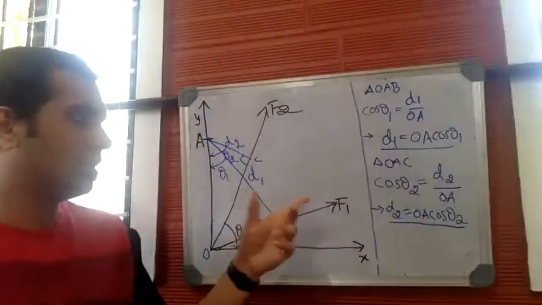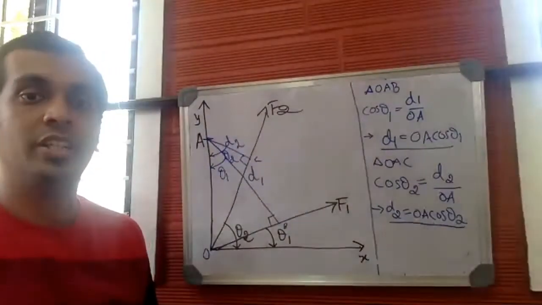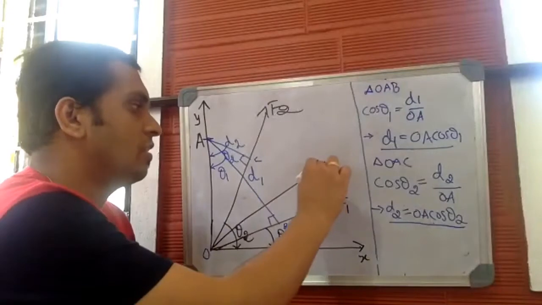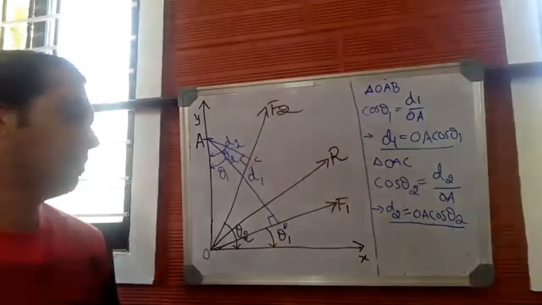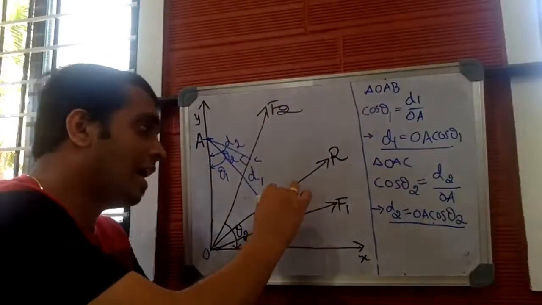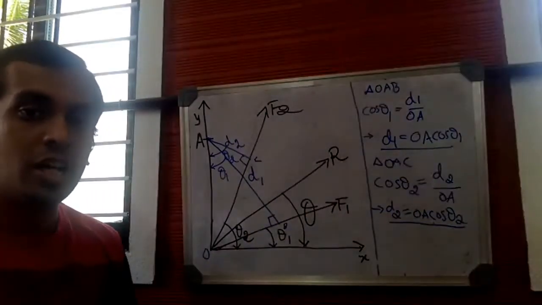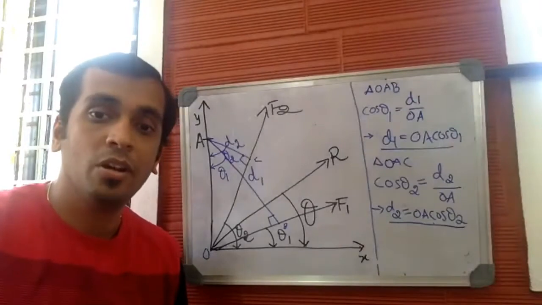Now we have two forces, F1 and F2. We need the resultant. Let me draw the resultant as well. So resultant will go in this way. Let R be the resultant of the two forces, and let R make an angle theta with respect to horizontal.